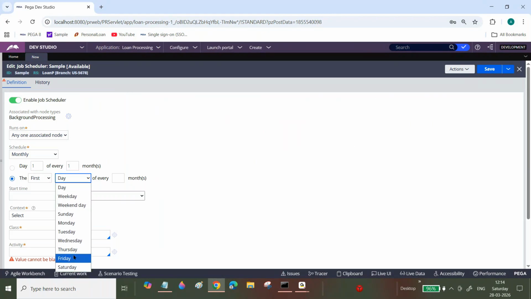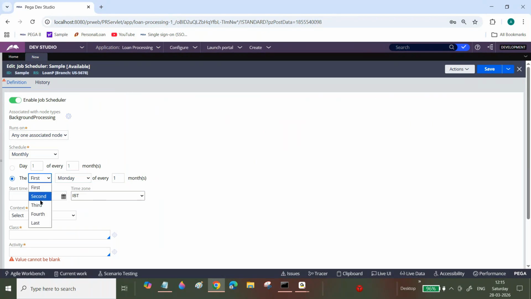Every first Friday of that particular month I want to execute. Every first Monday, I want to execute my job scheduler activity. Or the second Monday of the month. So now if you want to execute on a monthly basis, you can select based on these time intervals.